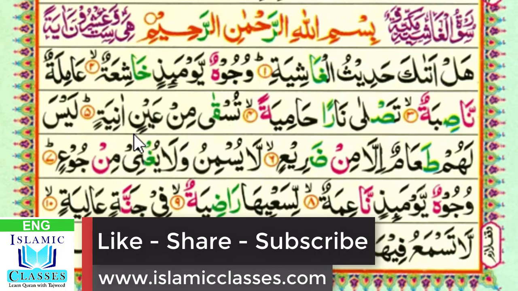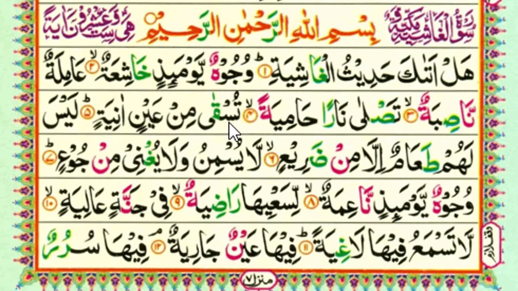From ain aniya. تسقى, on the seen we make whistling sound and hums quality. Qaf we read in heavy sound and we long. تسقى min ainin. After the noon sakin, the next is ain, which is a throat letter. We make izhar. Min, like the clear sound of noon. Min ainin. Ain, this is yalin, we read soft sound. And also here, after the tanween which is under the noon, the next letter is hamza. We make again izhar here. Min ainin aniya. A we long due to standing fatha.